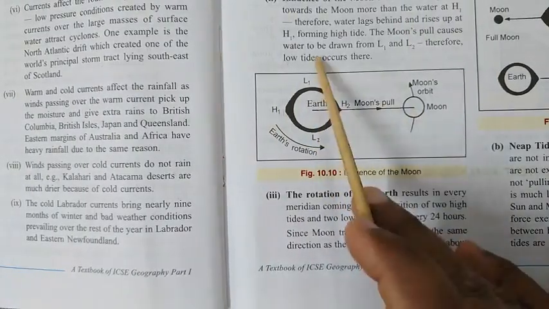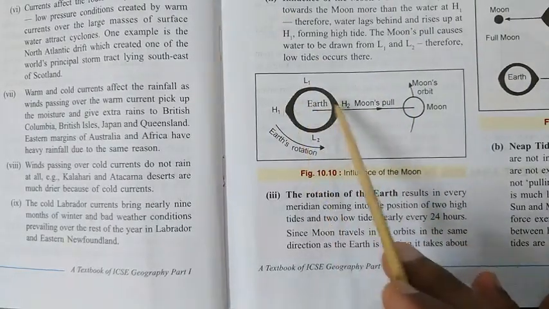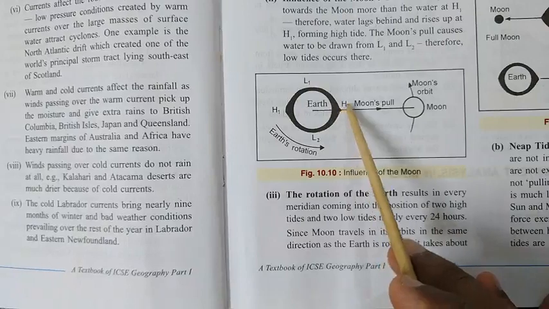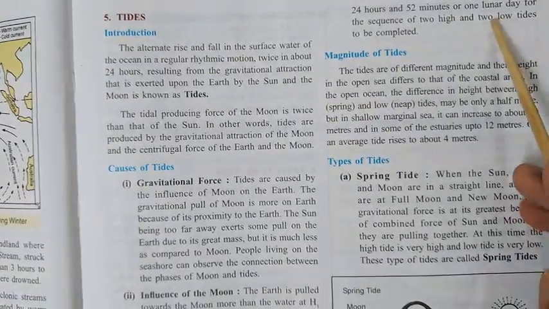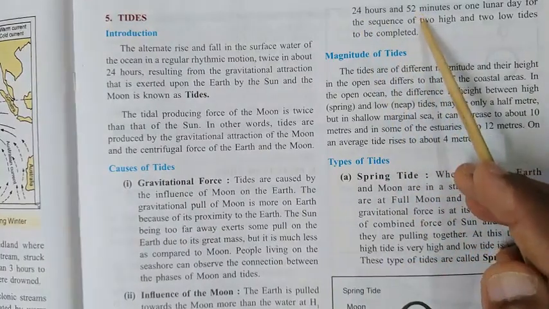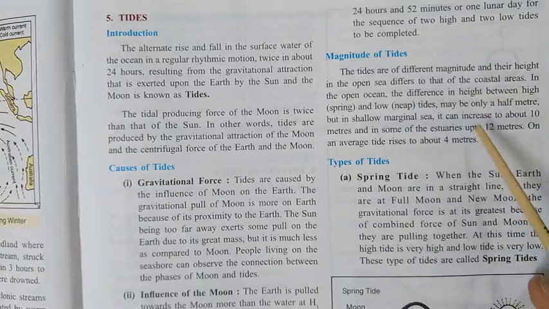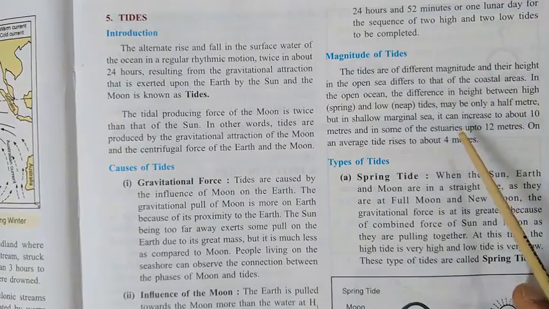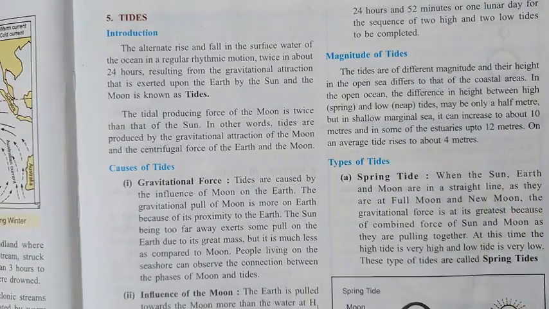When the moon comes here, here will be a high tide. Here also will be a high tide, but on both these sides there will be a low tide. So as you can see here, the lunar day is 24 hours 52 minutes, and this is why the two high tides and the two low tides are caused, and the difference between the two high tides is 12 hours and 26 minutes. So I think all of you have understood.